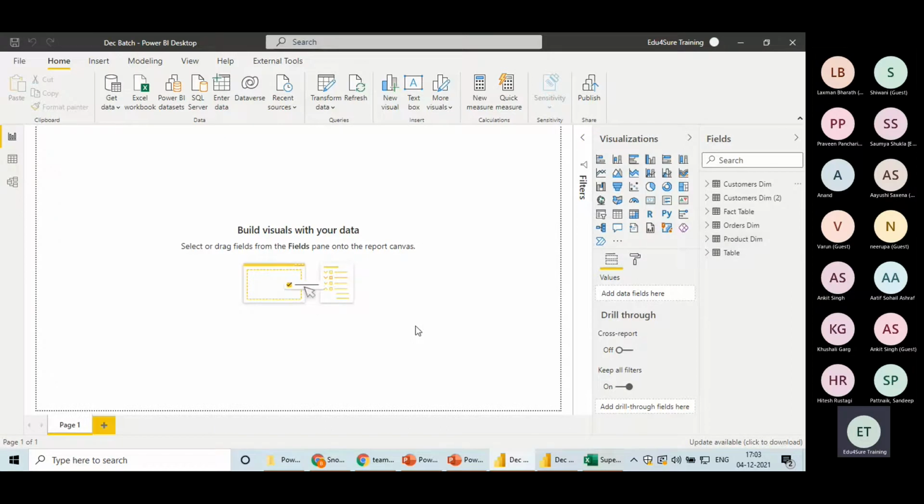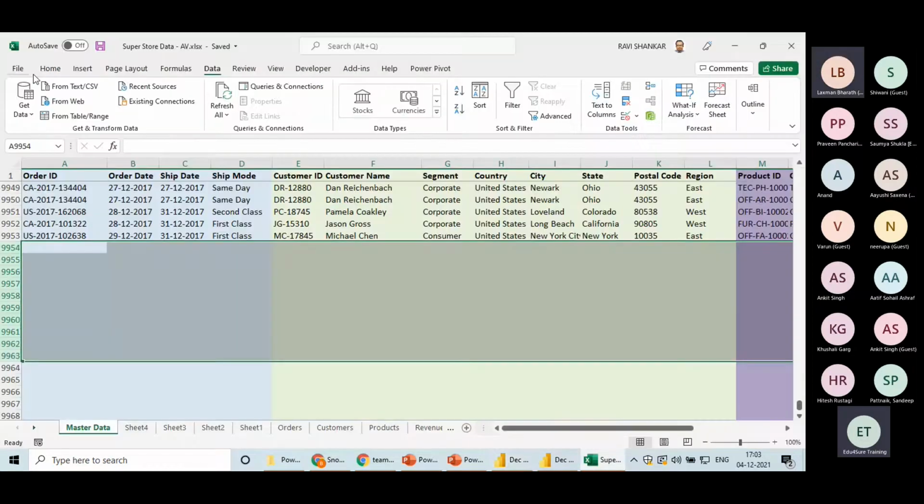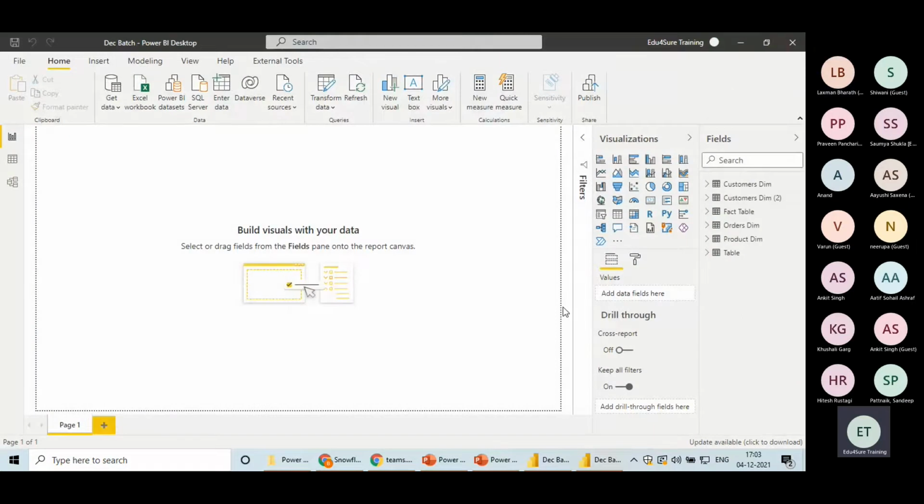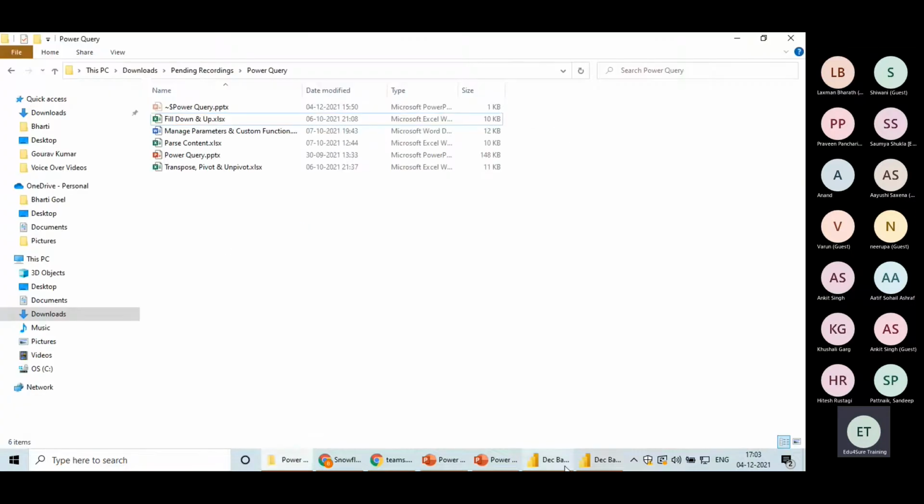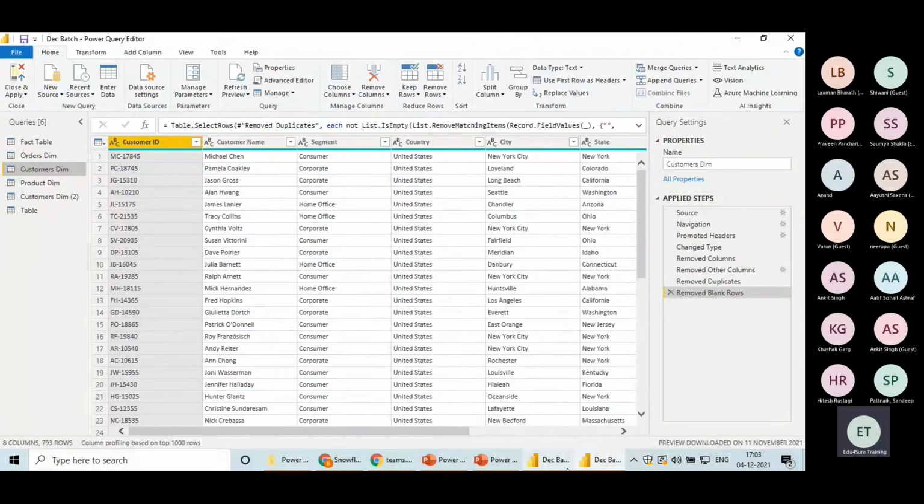I will take 2-3 more minutes, guys. I hope everyone is fine with that. So try all of this, whatever we have done in the class today. Tomorrow we will continue with Power BI, the Power Query ribbon. Before that, I wanted to show you something. Should I proceed, guys?